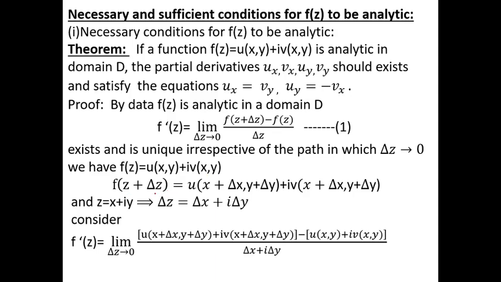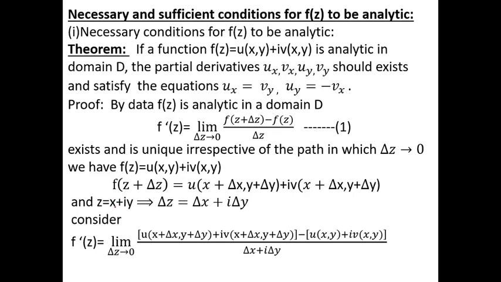Here delta represents the small changes or small increment. Okay, f of z plus delta z. If z changes to z plus delta z, automatically x changes to x plus delta x and y changes to y plus delta y. Therefore, this equation can be written as f of z plus delta z is equal to u of (x plus delta x, y plus delta y) plus i times v of (x plus delta x, y plus delta y). Here z is equal to what?